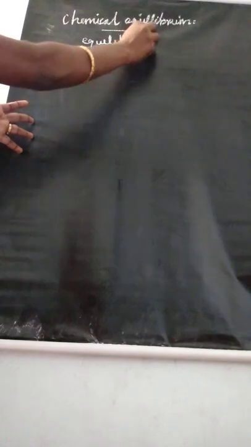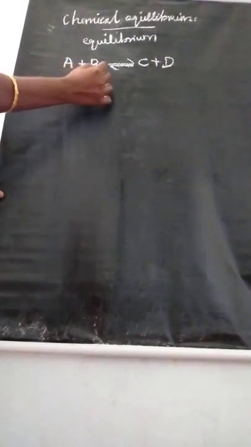Chemical equilibrium. Similar to physical processes, chemical reactions also attain an equilibrium. So we can consider one simple example chemical reaction: A reacts with B to give products C and D. Chemical reactions also attain an equilibrium. Understand?